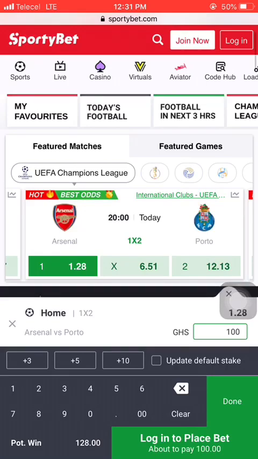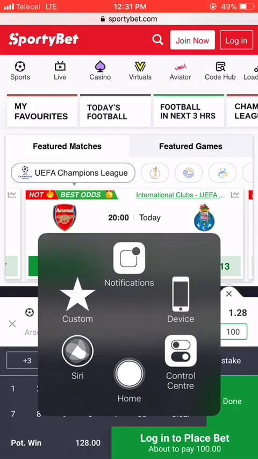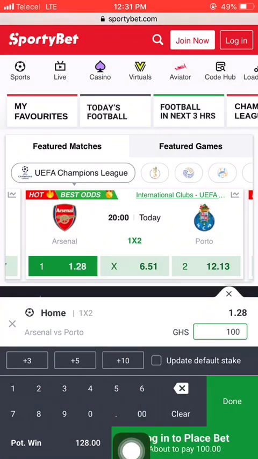This means that any odds that you get, they will multiply by the amount you use to stake the game. The odds for the home team Arsenal is 1.28, and I have staked $100, or 100 cedis or 100 naira, and when they multiply it by 1.28, it gives us $128.